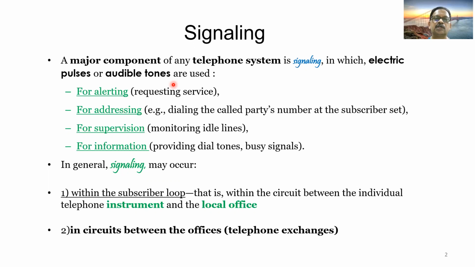So what are the purposes for which we use the signaling? One, for alerting, that is requesting a service. That means you want to make a call. So you have to indicate to the telephone exchange to which you are connected that you are intending to make a call. That is alerting the network about your requirement to use the telephone network.